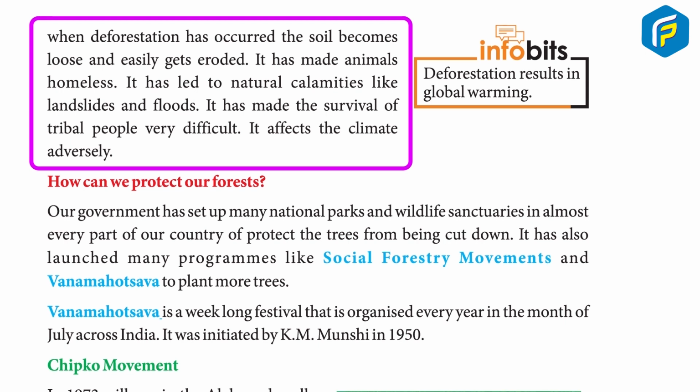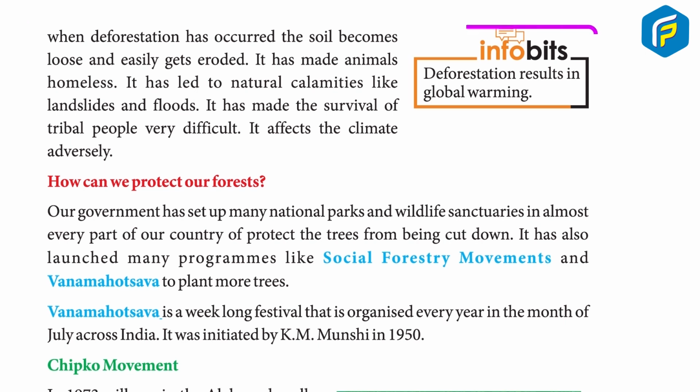It has made animals homeless. It has led to natural calamities like landslides and floods. It has made the survival of tribal people very difficult. It affects the climate adversely. In future, deforestation results in global warming.